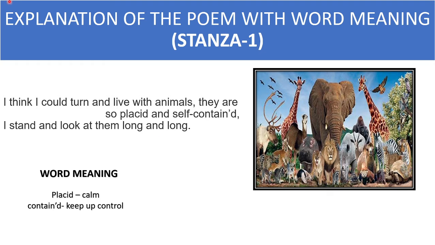And we have to remember that the poet has used here long and long. There is the repetition of the same word long. This word has been repeated here to emphasize the poet's longing. Longing for what? Longing for the two qualities that are reflected in animals. What are these two qualities?